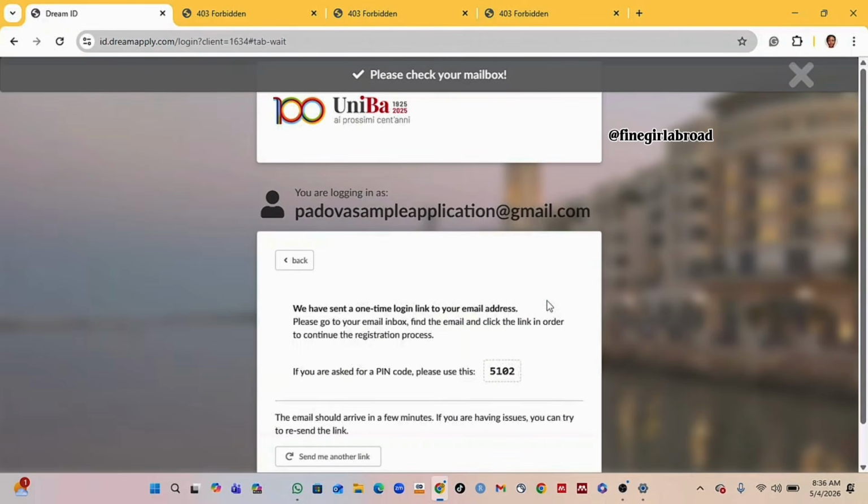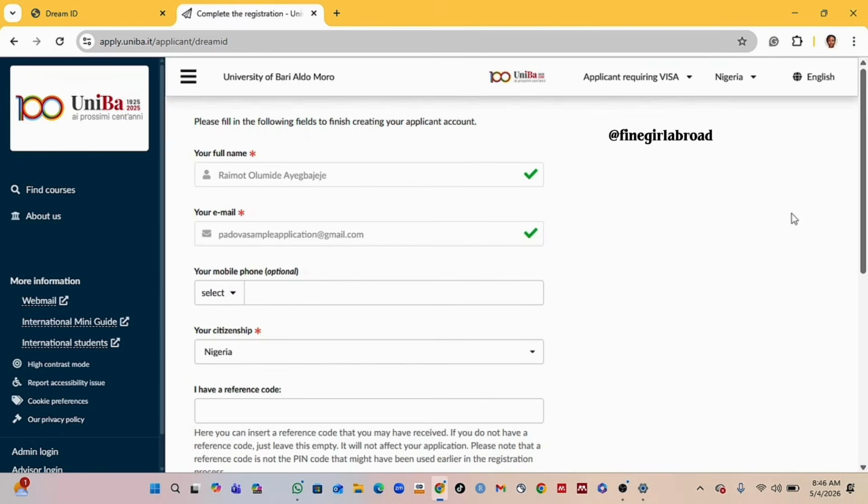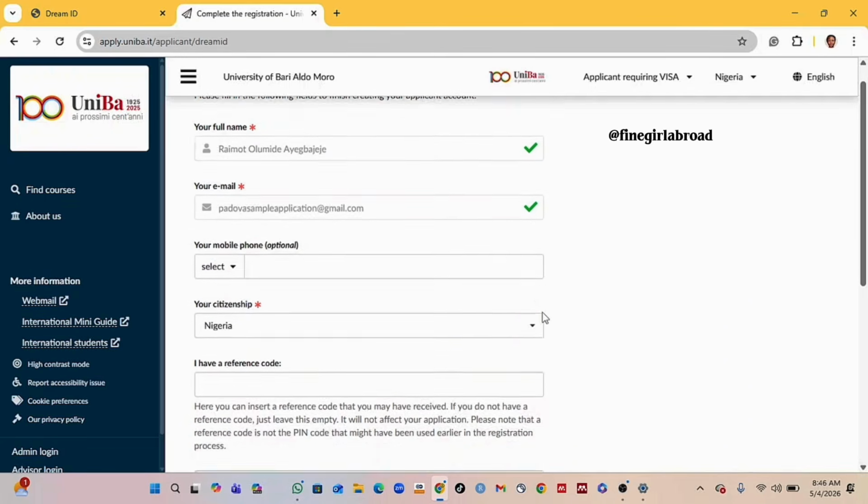Check your email at this time, and look at the login details that they sent. After clicking on the link sent to your email, you should be able to create your account by inputting your full name and email. Always make sure that in the first name box you input your first name and your middle name, then in the surname box input your last name. Having done all of that, it's because I already have an account.